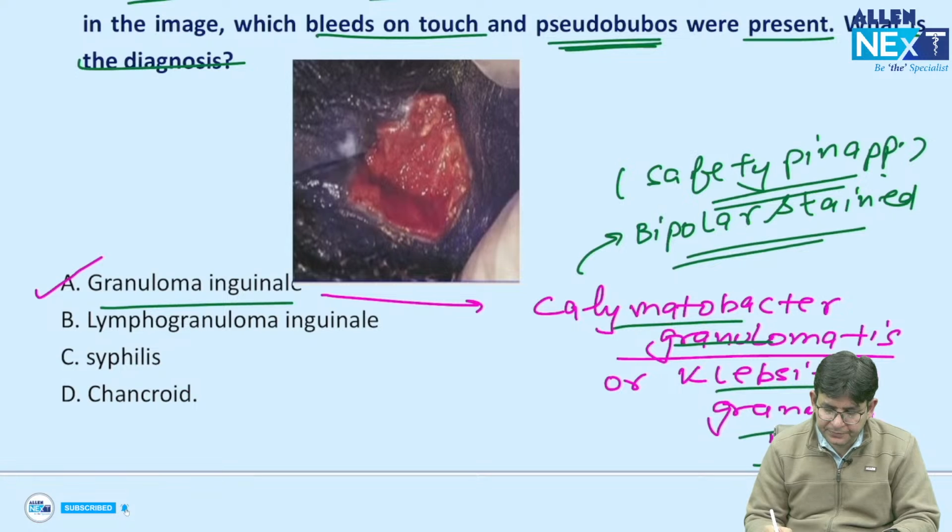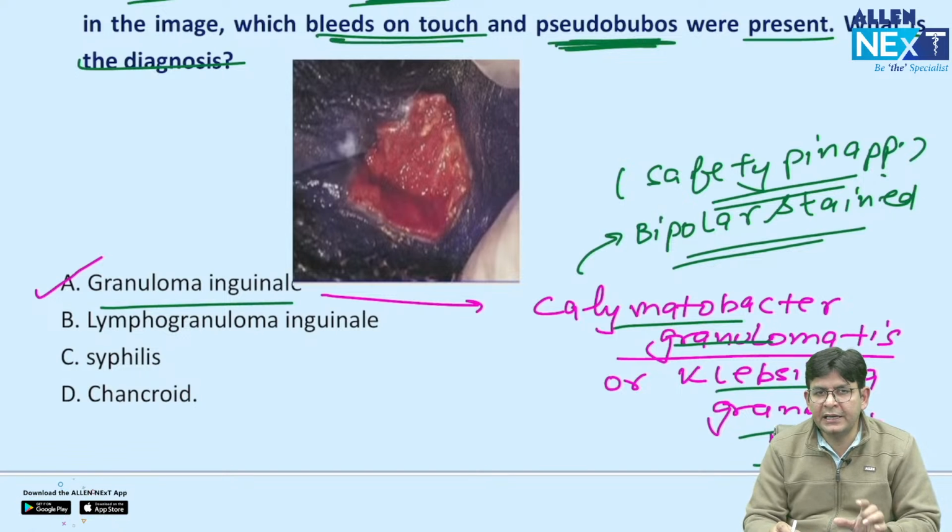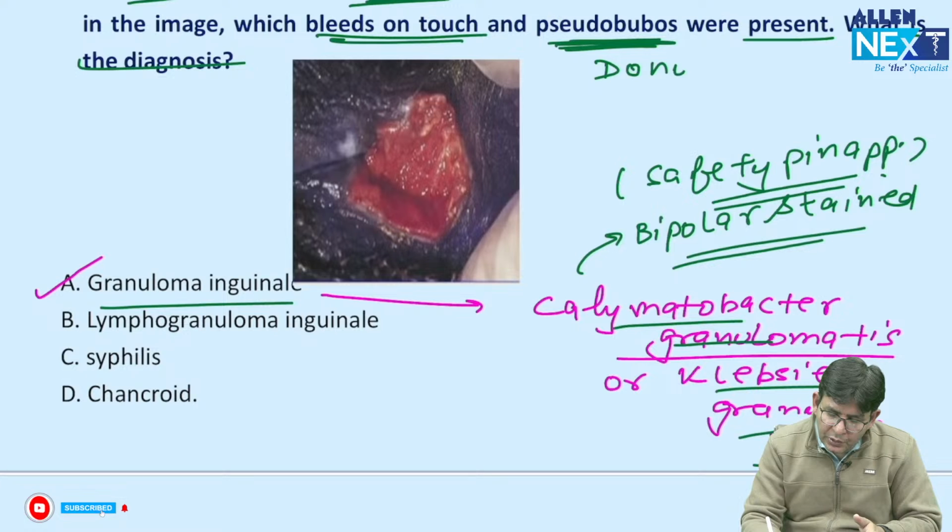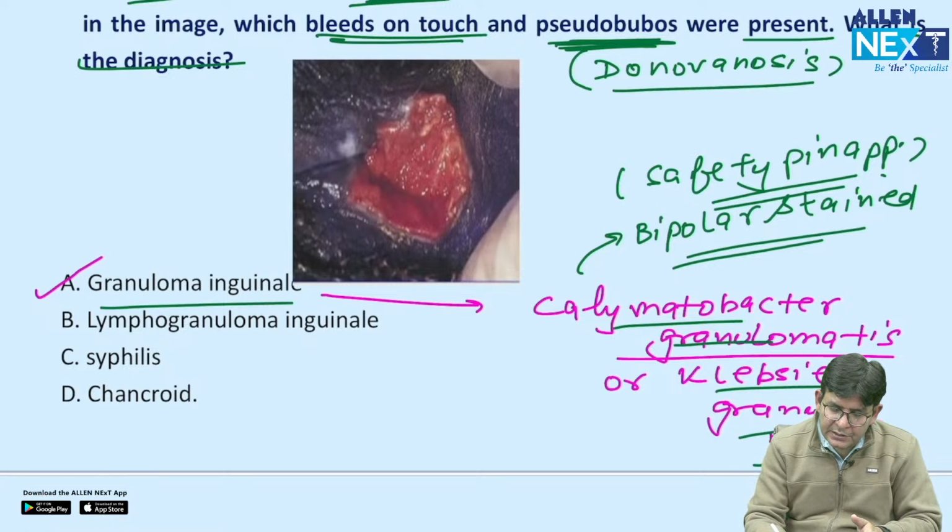Is it fine, guys? So remember this point, that we are talking about granuloma inguinale, and it has a characteristic beefy red ulcer which is painless and bleeds on touch, and pseudobuboes are observed in this. Which bodies are seen in this? This is also termed as donovanosis, and the bodies observed in donovanosis are Donovan bodies.